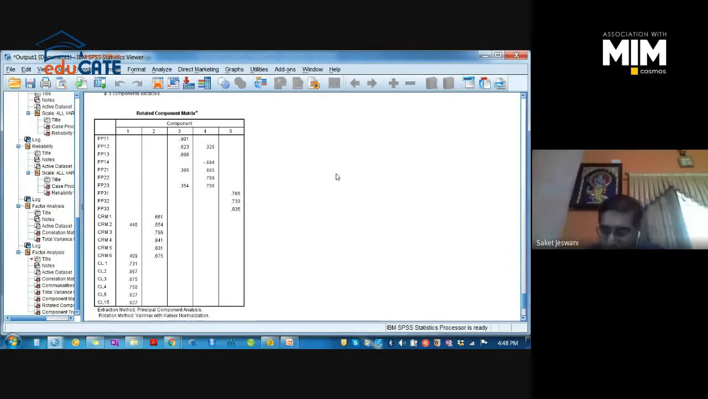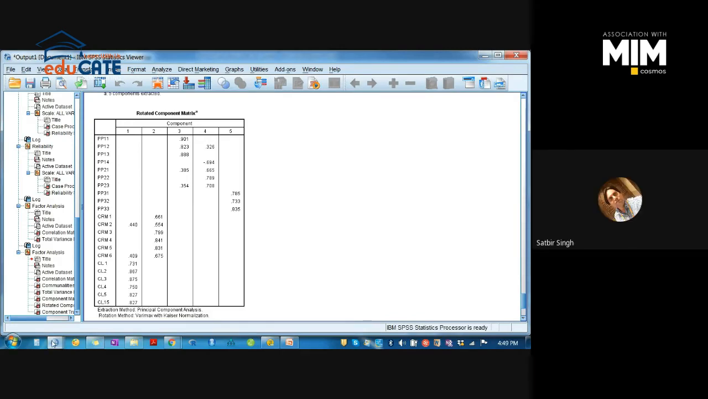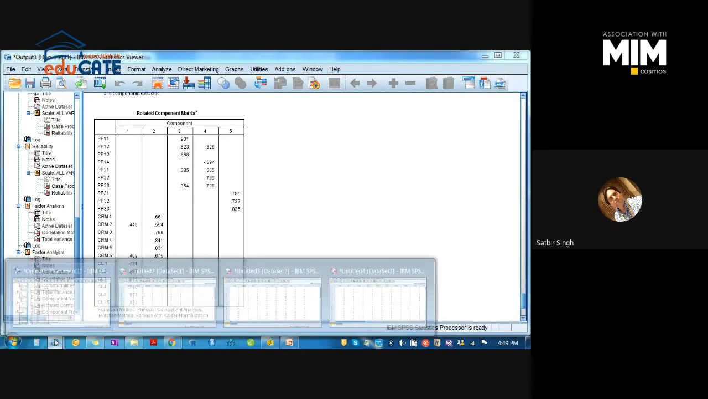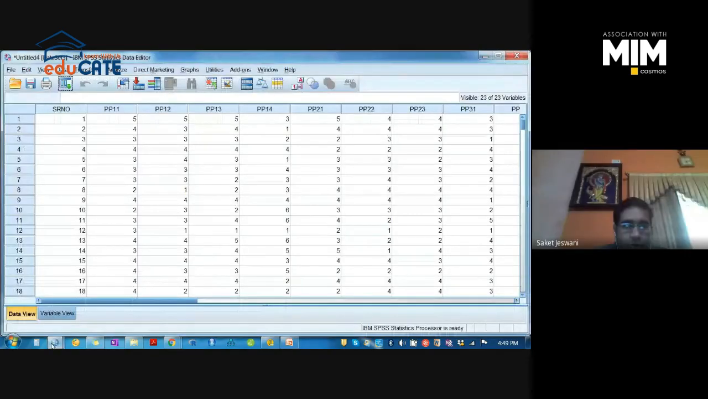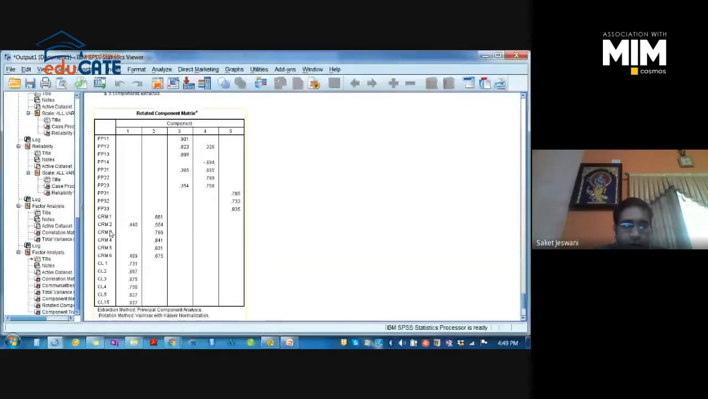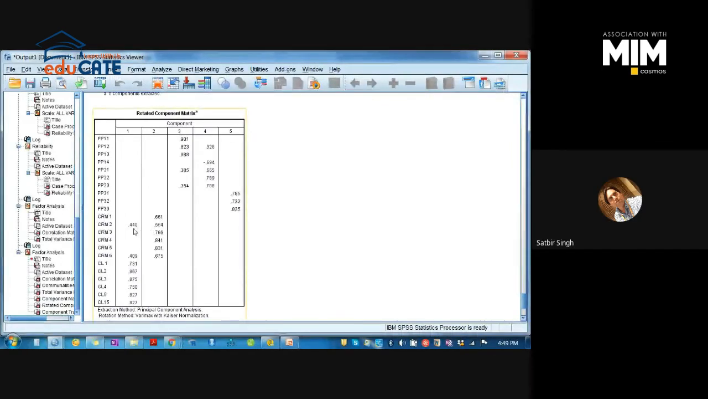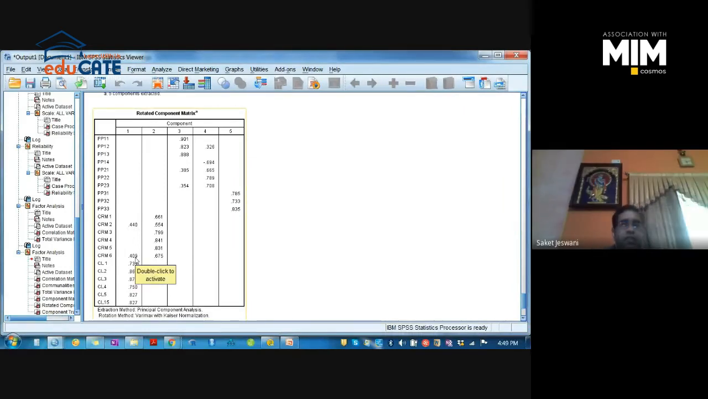Okay. So we will discard one by one and check whether our instrument is getting better or not. We will not discard everything in a single go. Sir, in this case, what is the issue with CRM2 and CRM6? They are coming under two factors, two components, and the difference is less than 0.3. The same is the case with CRM6. So CRM2 and CRM6 are confusing, whether to go under factor 1 or factor 2.